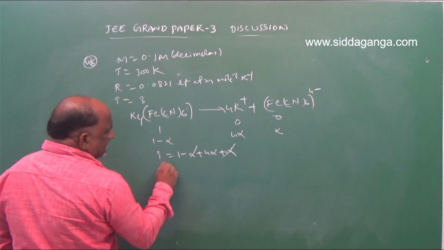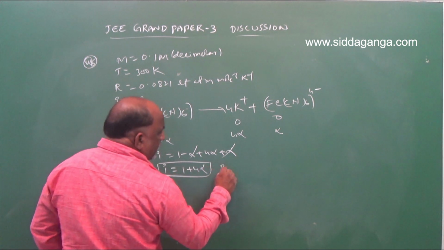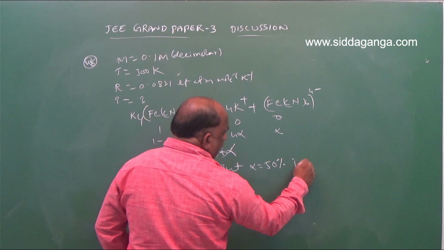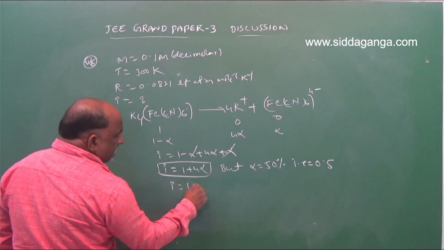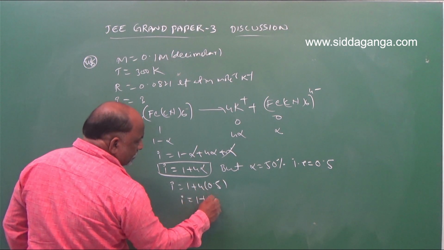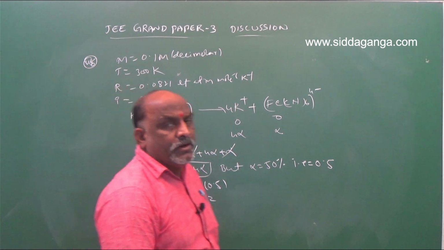Alpha and alpha get cancelled. i is equal to 1 plus 4 alpha. But alpha is given 50%, that is 0.5. So i is equal to 1 plus 4 into 0.5, so i is equal to 1 plus 2. So i is equal to 3.